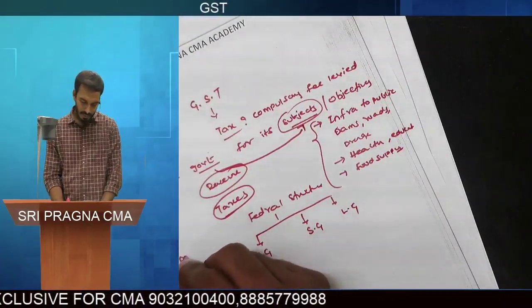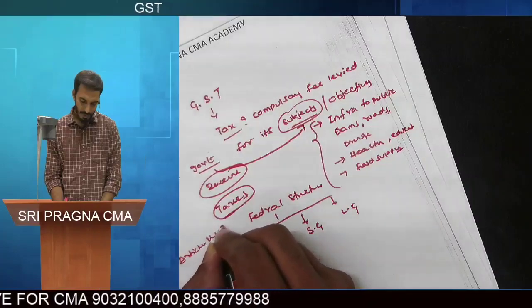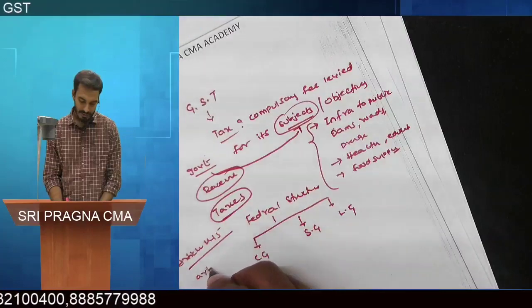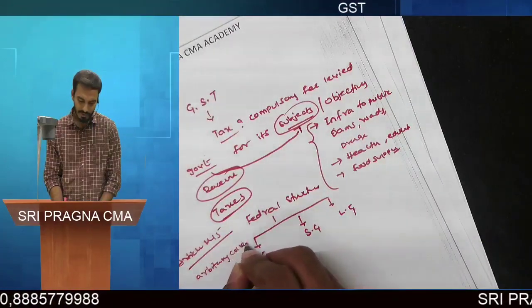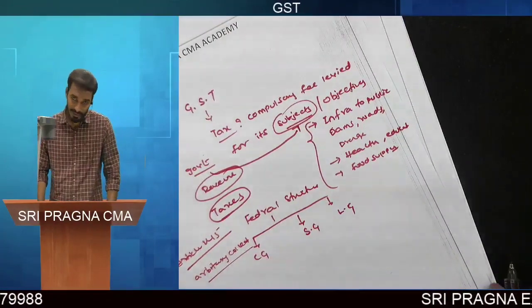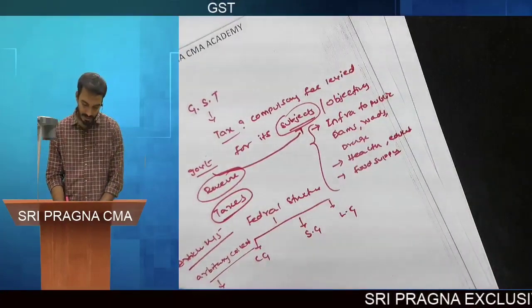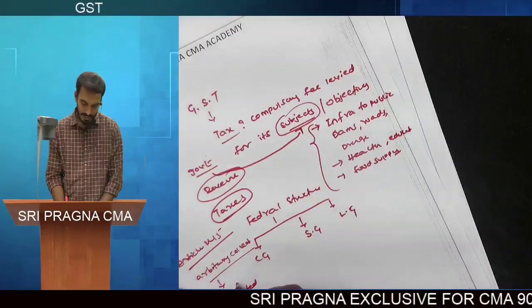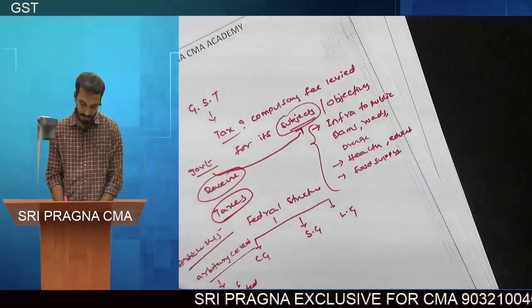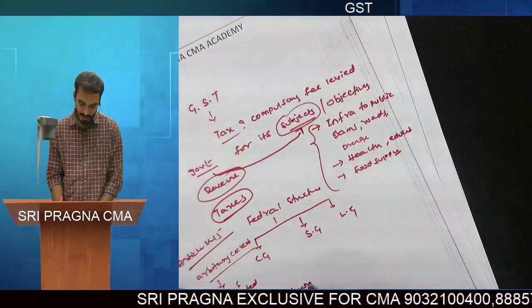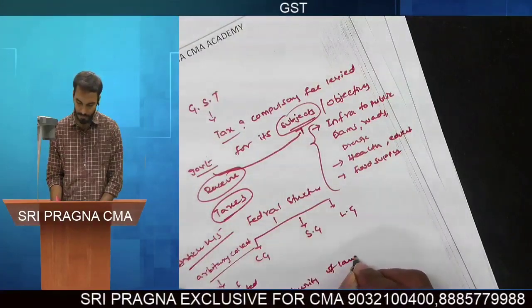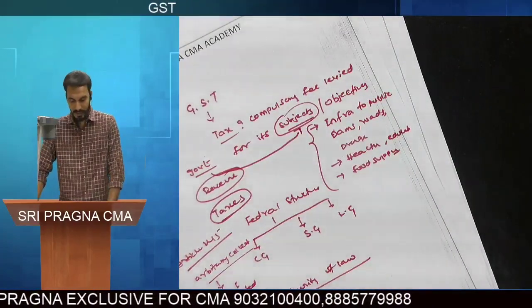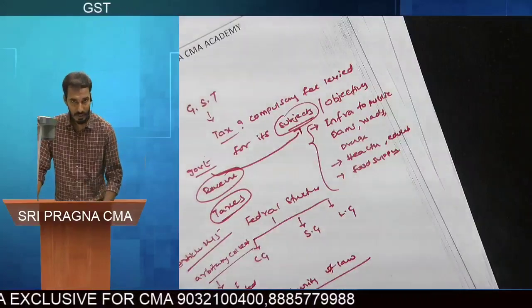Article 245 of the Constitution strictly prohibits arbitrary collection of taxes, which means the taxes must be levied and collected only by an authority of law. So Article 245 of the Constitution prohibits the arbitrary collection of taxes.